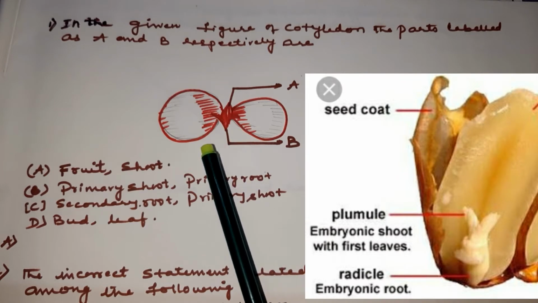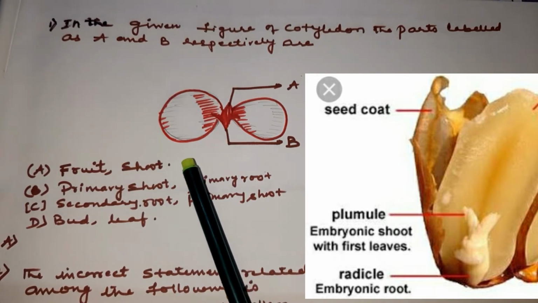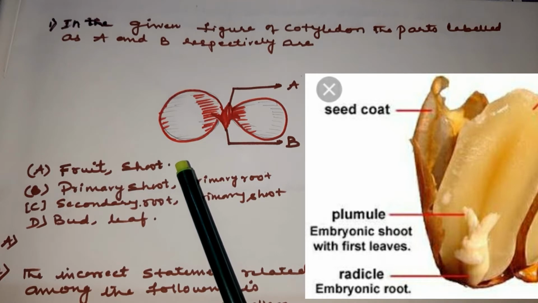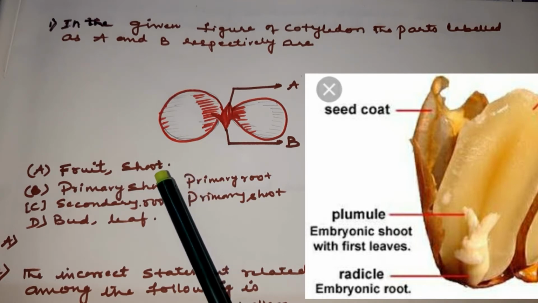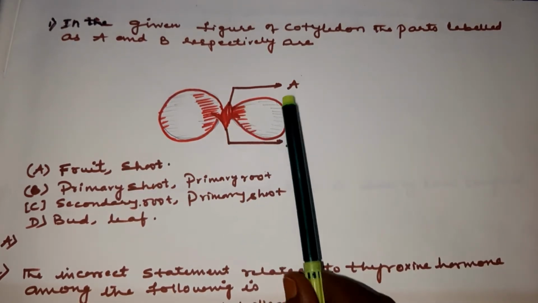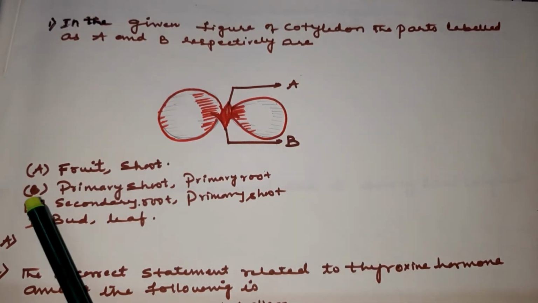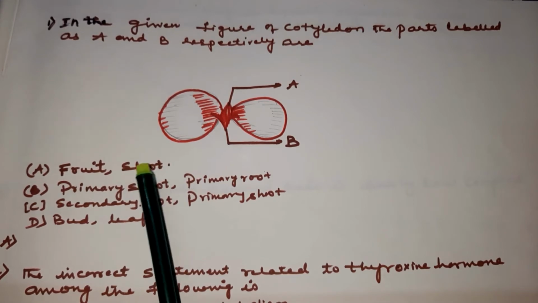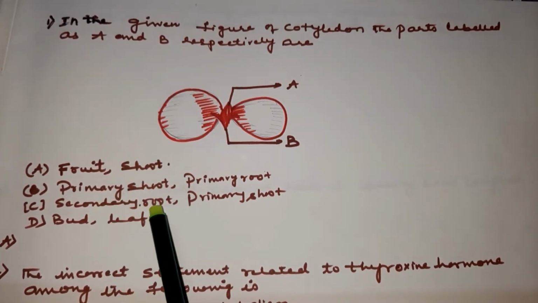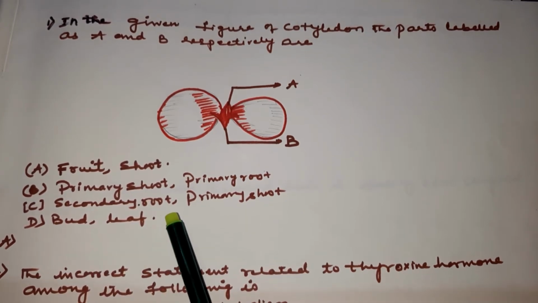If you see the cotyledon, you can see plumule and radicle. So plumule will develop into embryonic shoot or primary shoot, and the radicle will develop into embryonic root or primary root, children. Here a diagram is given. This is a cotyledon. You have A and B. You have to name what are this A and B. So you have four options, children: fruit, shoot; primary shoot, primary root; secondary root, primary root; shoot; and bud and leaf. So what is the correct option, children?